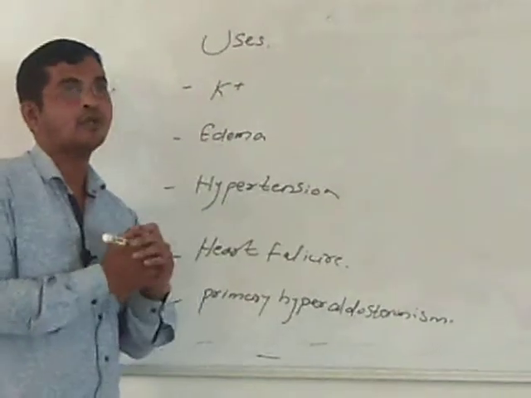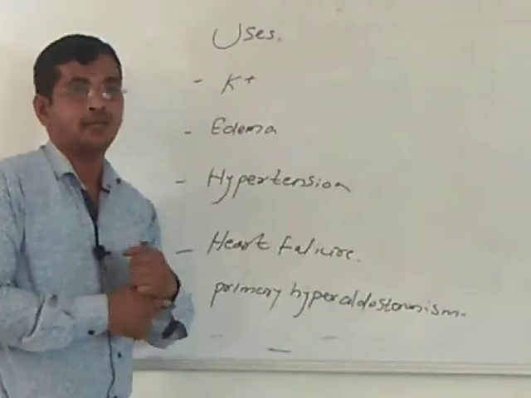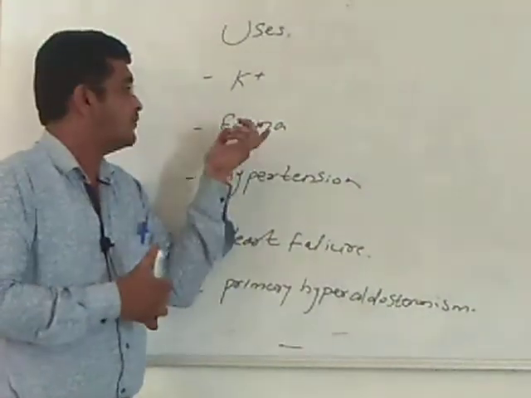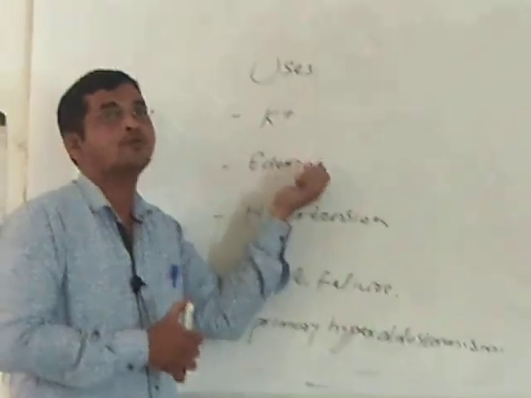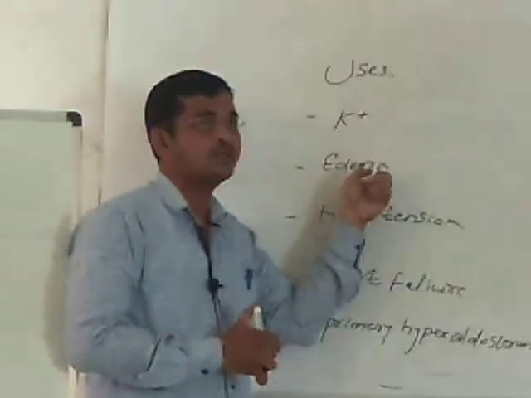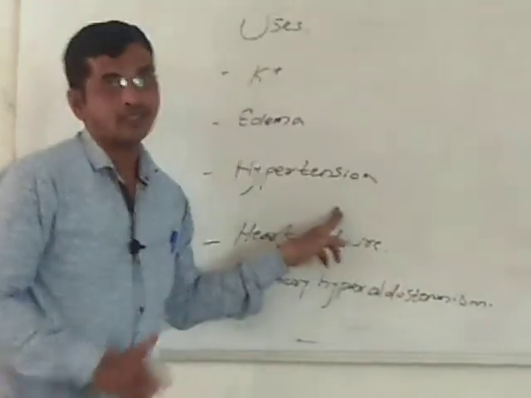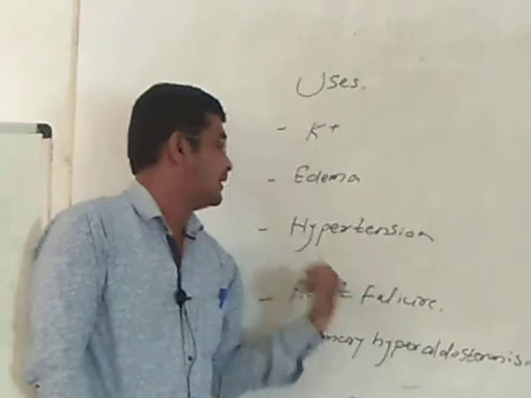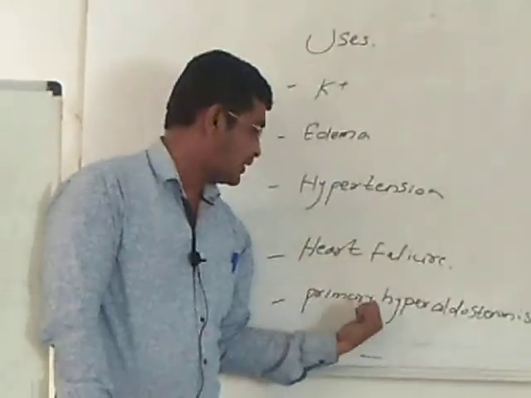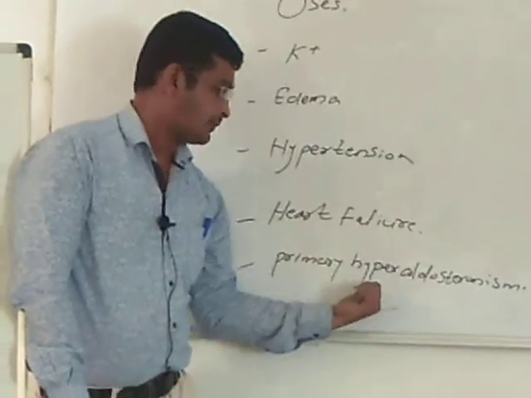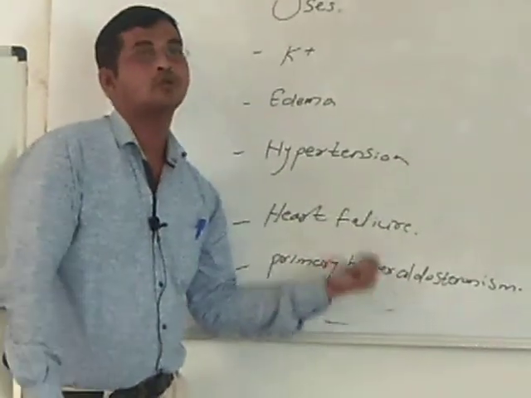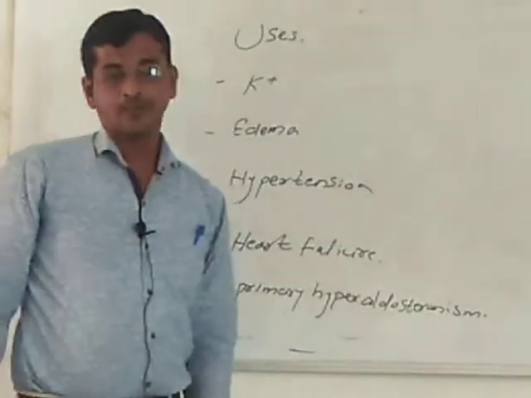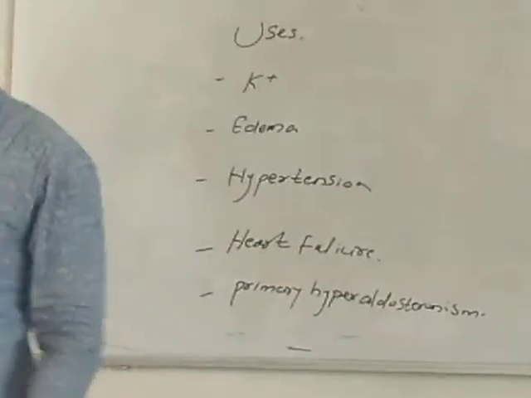Second, as we are already aware, we can also utilize it in edema. Fluid accumulation is there, fluid retention is there. So in that fluid retention, development of edema is there. So in this edema we can also utilize this drug. Hypertension, we already have seen how the drug is utilized in hypertension. Heart, we can also utilize in heart failure, or we can use in primary hyperaldosteronism. If aldosterone is more in someone's body, so we can effectively manage this symptom.